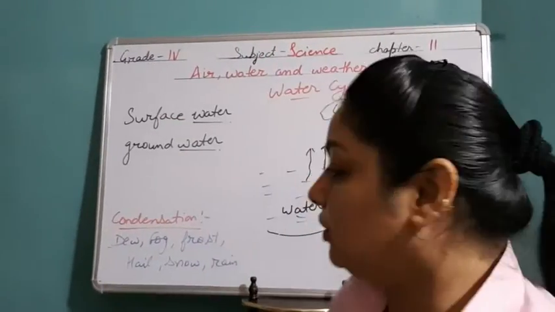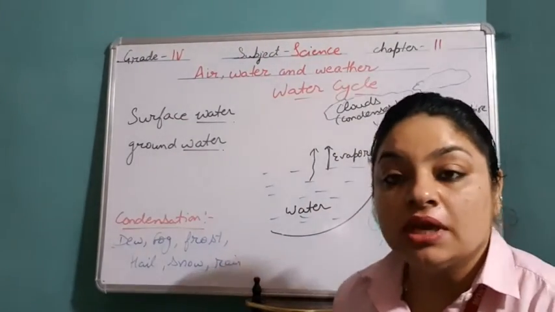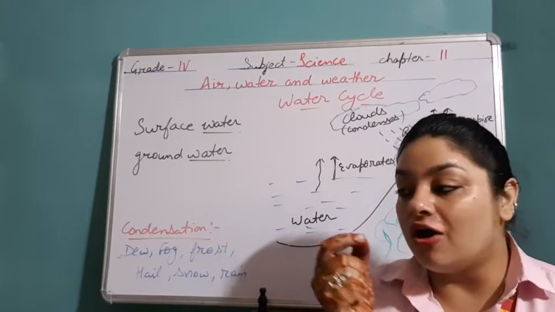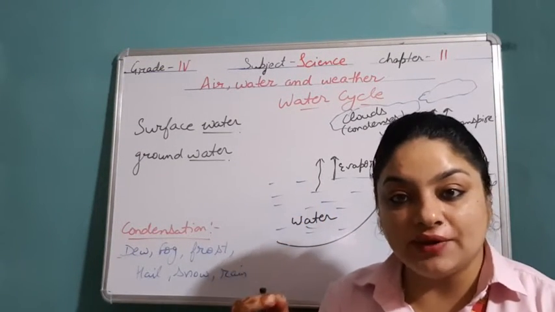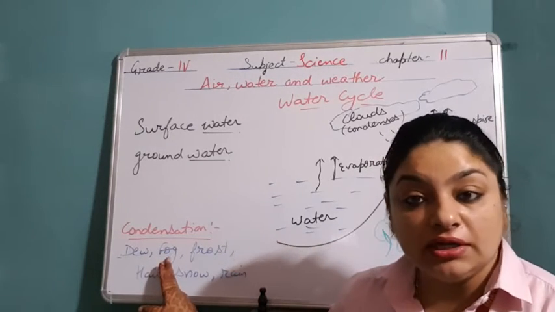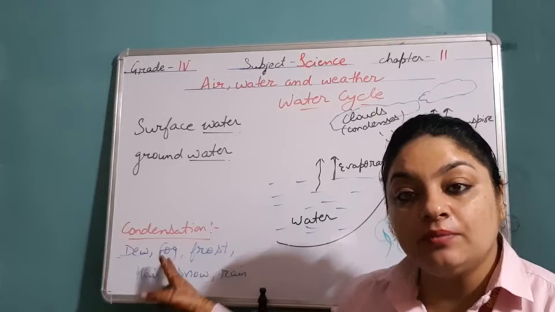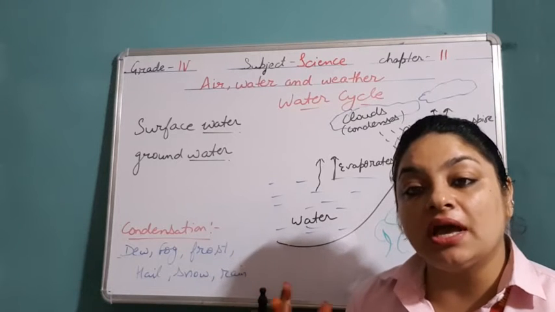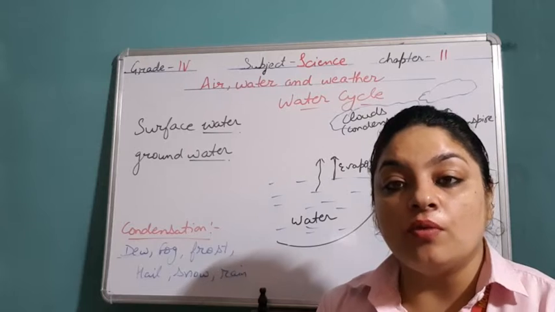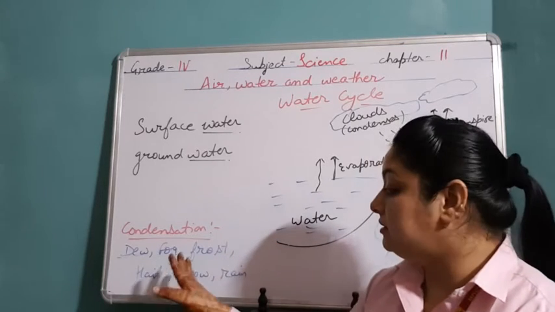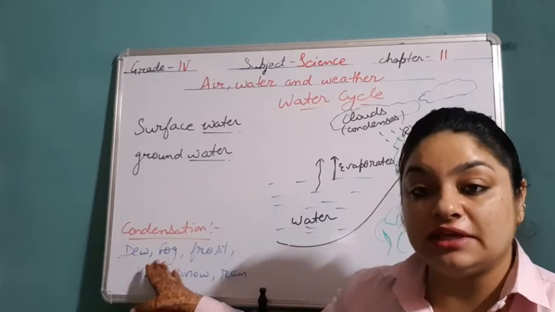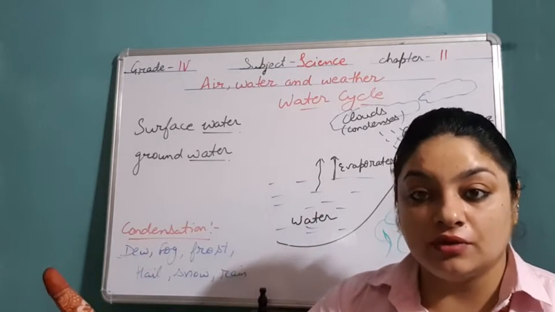And due to condensation only, we have all these different forms. In the early morning, you must have seen small drops of water on the plants, on the grass, right? That is known as dew. Now, when there is winter, temperature is less. At that time, these water vapors which are present in the air condense and form particles. These particles come close and then form the fog. During winters, you must have seen that it's difficult to see anything, right?